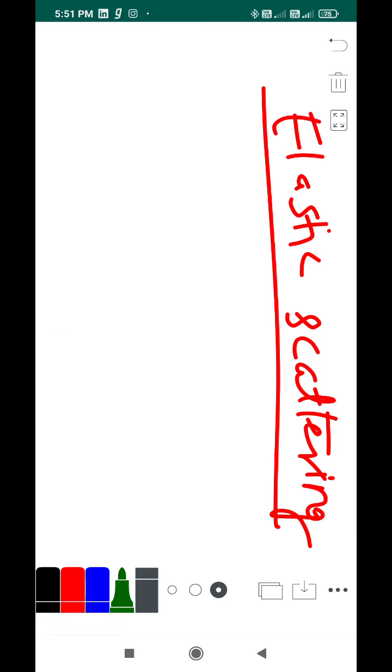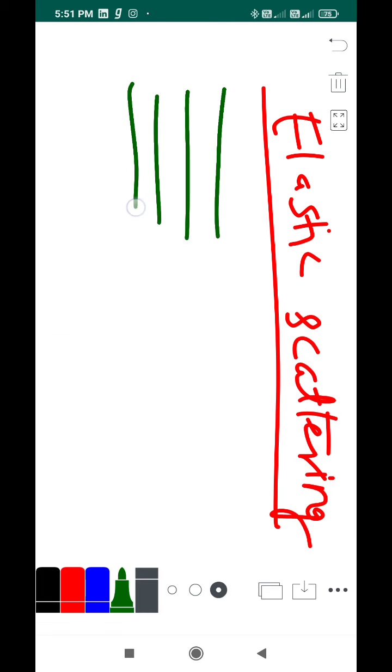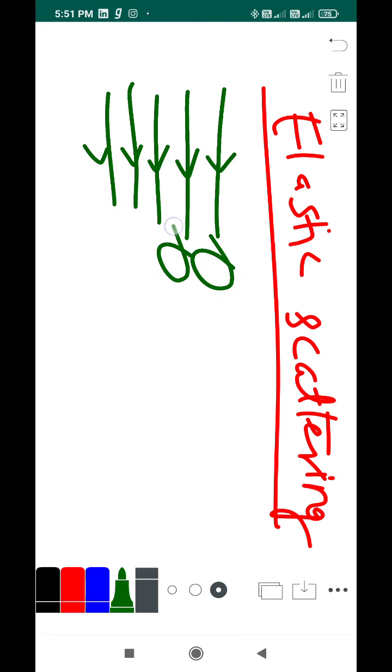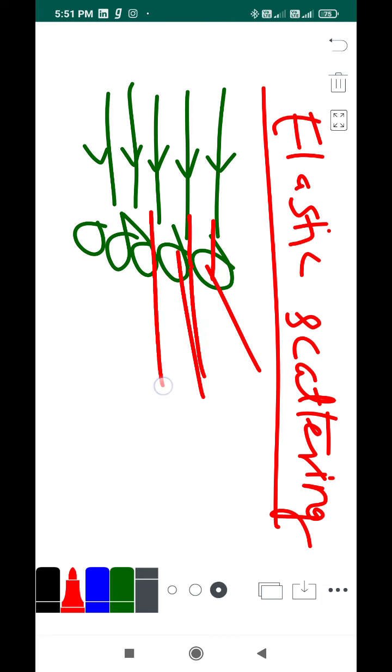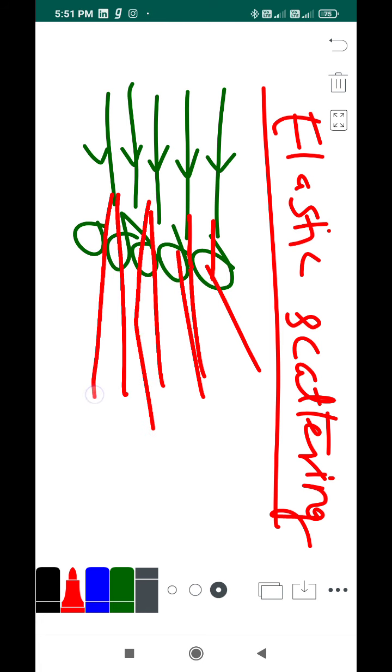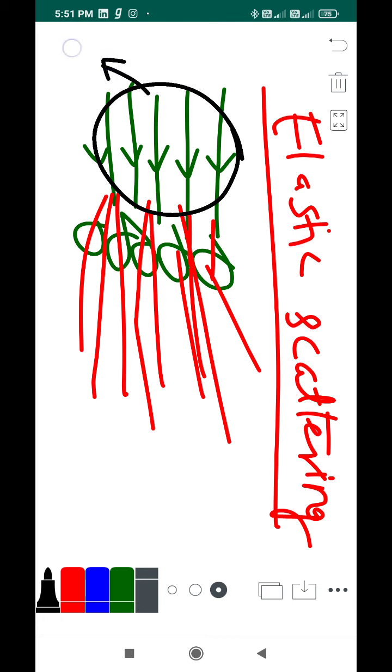Let's take some incident beam of light. This is our light rays. We have a lot of molecules here in our atmosphere, and our light interacts with those molecules and gets scattered in different directions. Actually it should be very straight, ignore the flawed diagram.